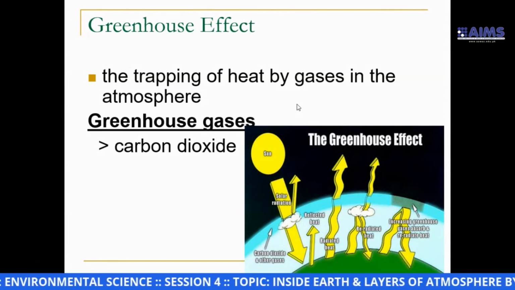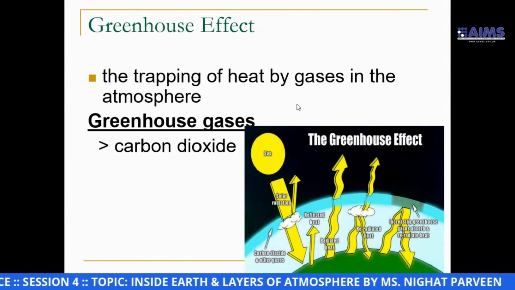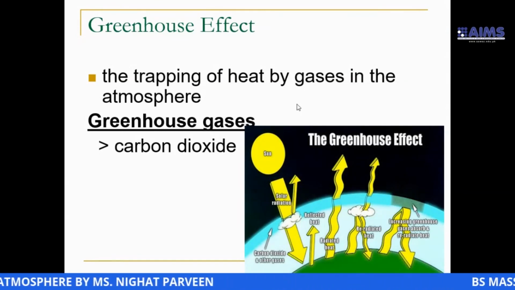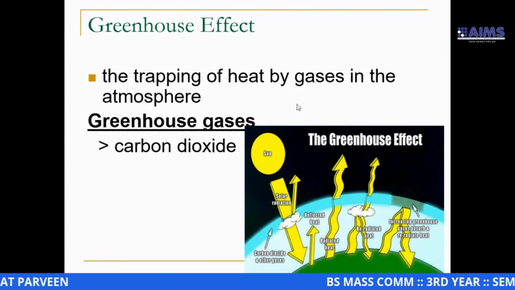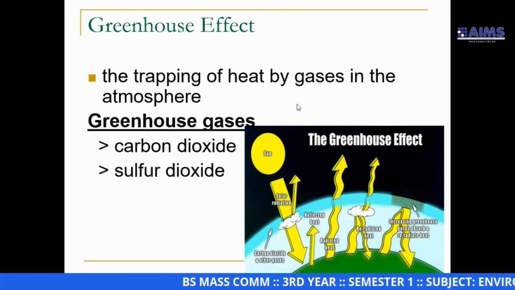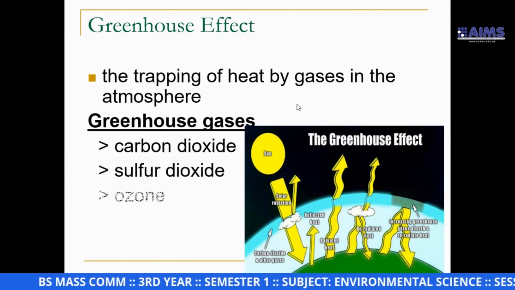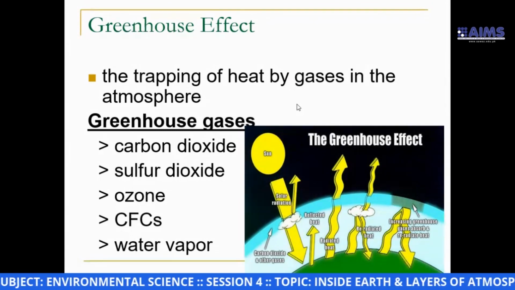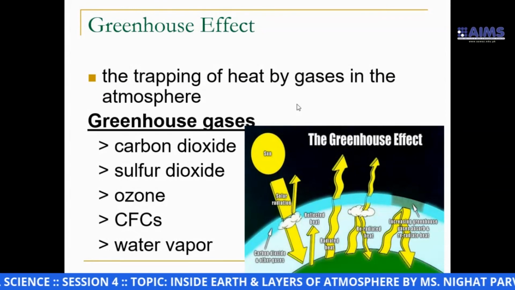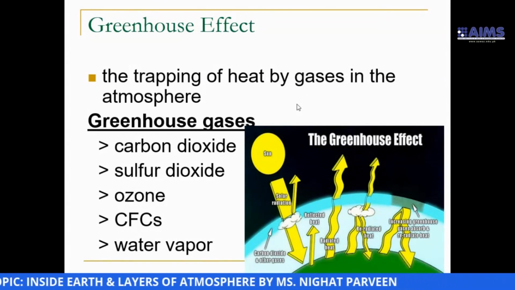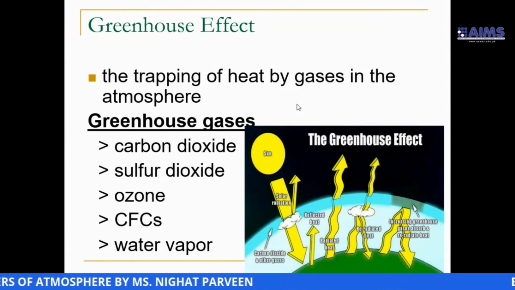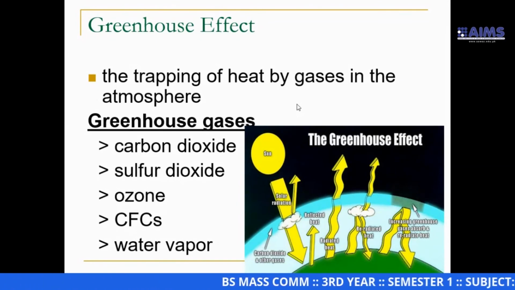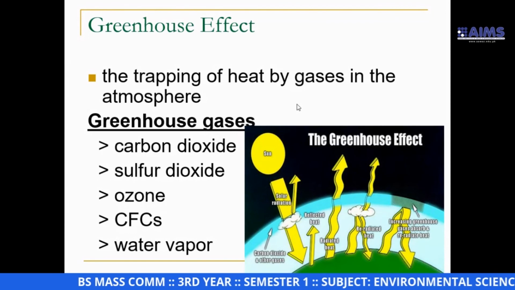So that's why it is always placed on the top, and you are also required to write it on the top. Then you will write sulfur dioxide, then ozone, then CFCs, and in the last, water vapor. This listing is done according to the percentage of each gas present in the greenhouse effect.